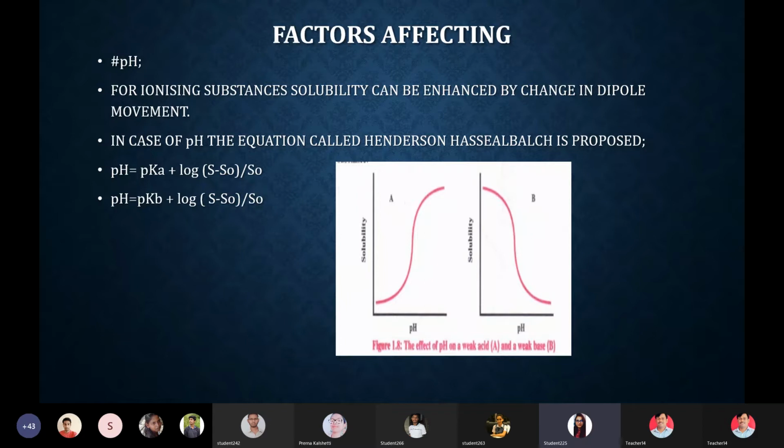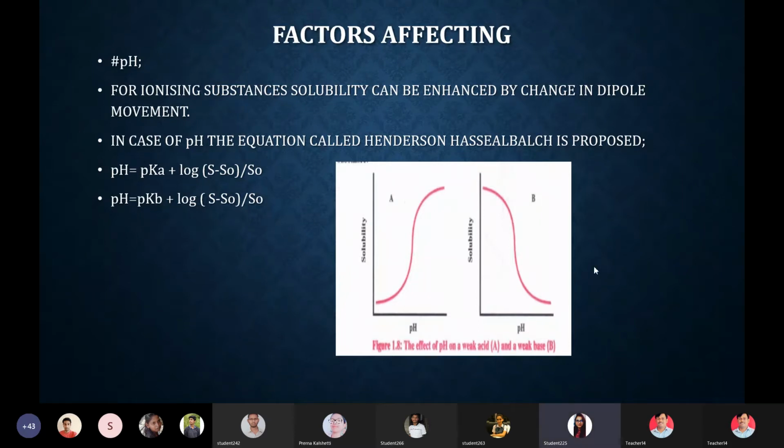So that relation of solubility with pH is proposed by the Henderson-Hasselbalch equation, which is pH is equal to pKa plus log (S minus S0) by S0. This equation is for acid. The following equation is for base, that is pH is equal to pKb plus log (S minus S0) by S0.